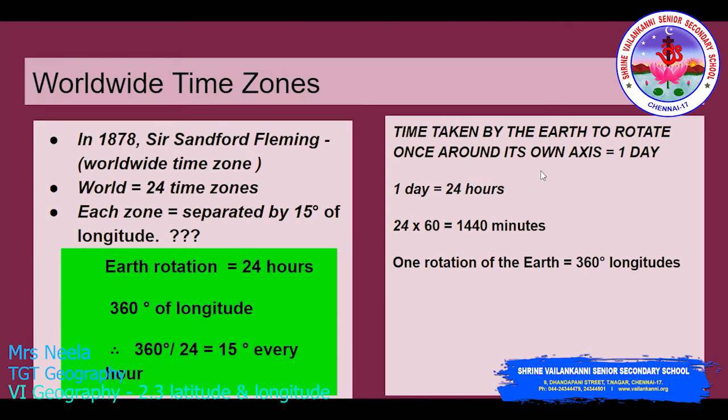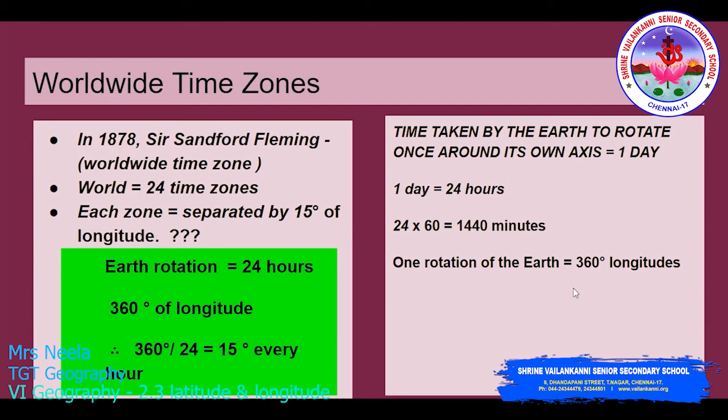We'll see the same thing in detail. The time taken by the earth to rotate once around its own axis is 1 day. So 1 day is equal to 24 hours. 24 into 60 gives 1440 minutes. So one rotation of the earth is equal to 360 degrees of longitude.